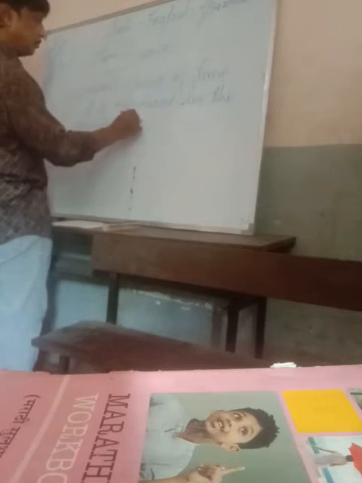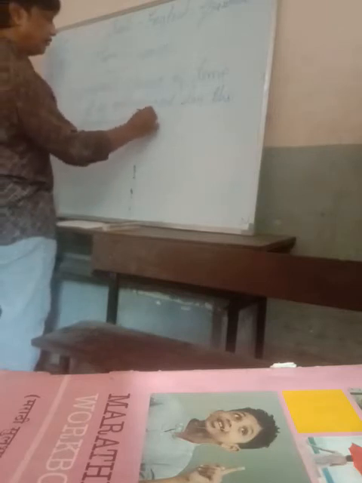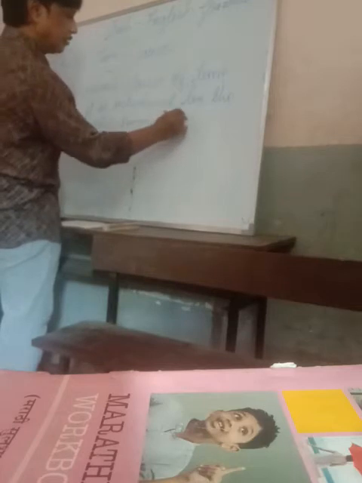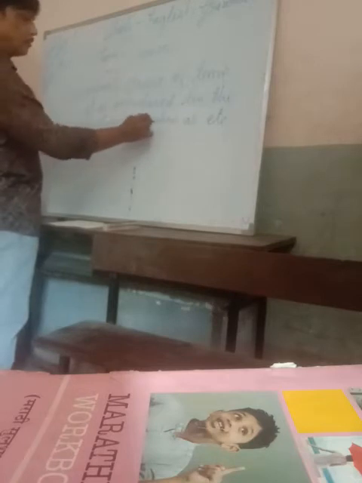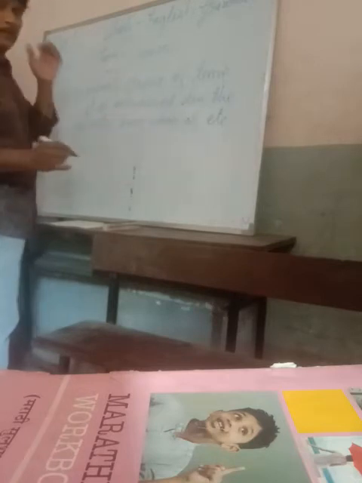Since, when, as, etc. These are the words through which you can identify the adverb clause of time, because these adverbs, since, when, as, indicate time. For example,